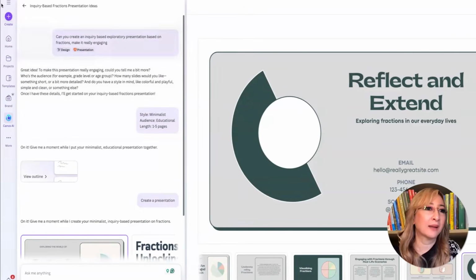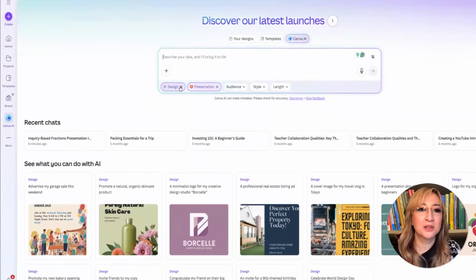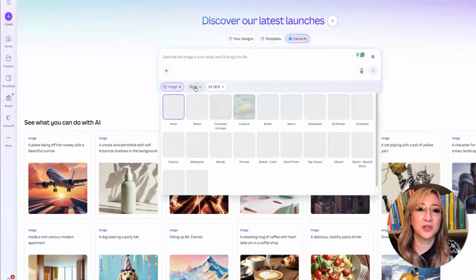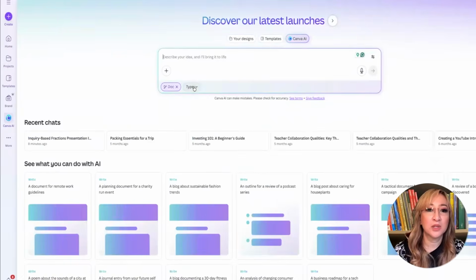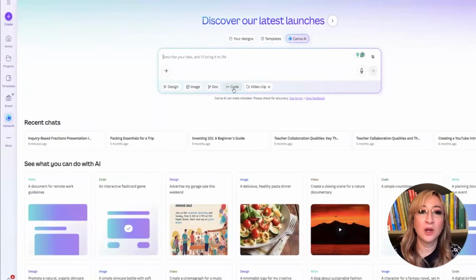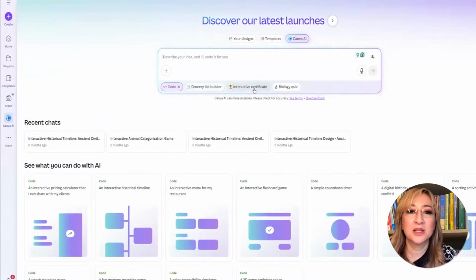Like if I go back, let me just go back to the home page so you can see. So let me just take away these. If I say design, you'll get all of these design elements. If I unclick that, if I say image, I think it's just going to give me image style. Okay, I can choose all the different styles here. So let's get rid of image. If I say doc, I can say what type. And these are all the types: a blog post, social post, description. So all AI generated. And then code is probably just looking at code, but look, I've got grocery list builder, interactive certificate, biology quiz.